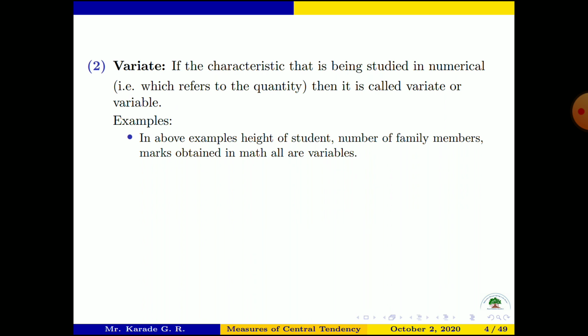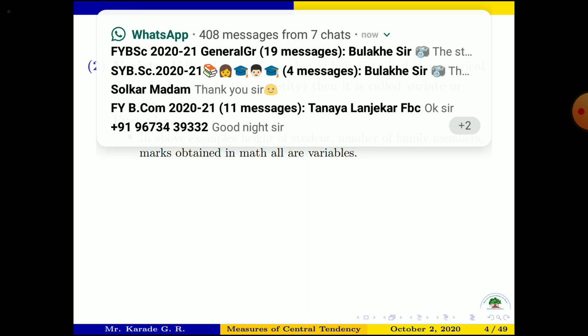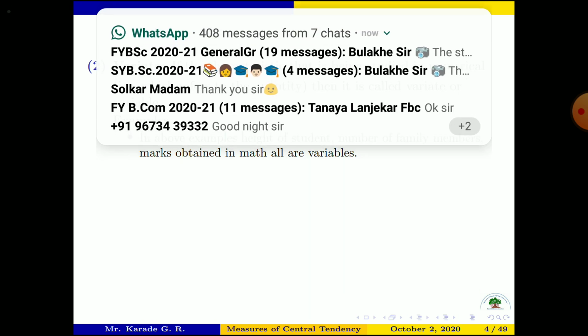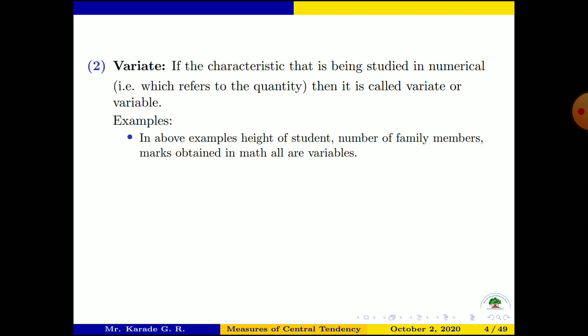The number of family members of a student will change if we change the student. So number of family members of a student is also a variate. It changes student to student. Okay, now consider next.